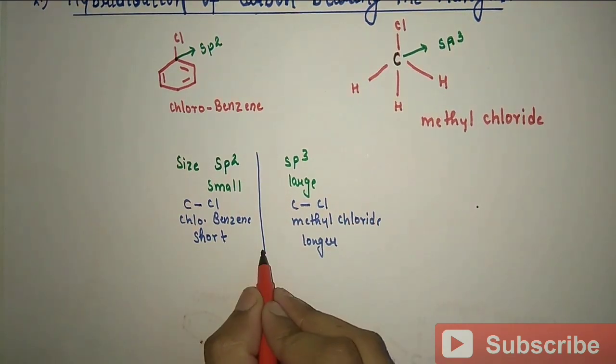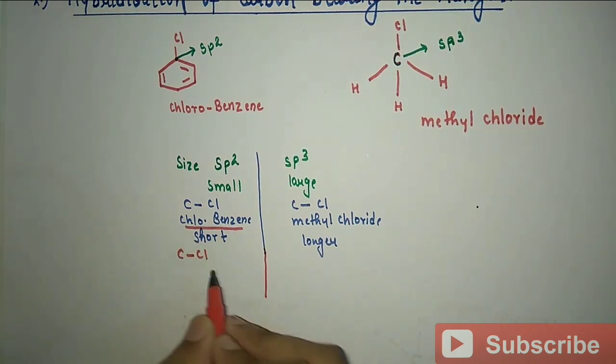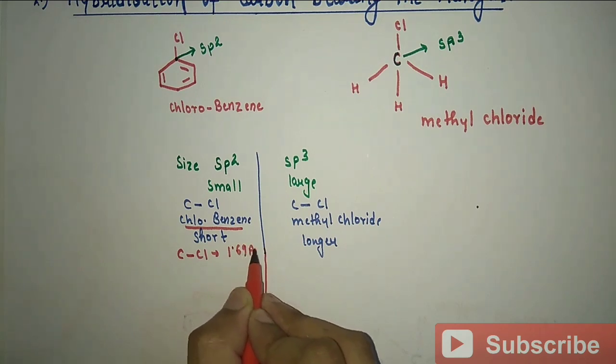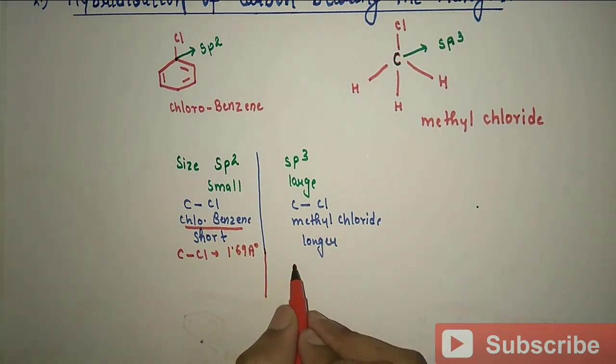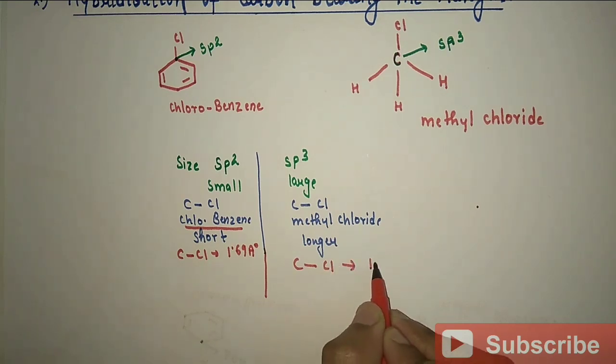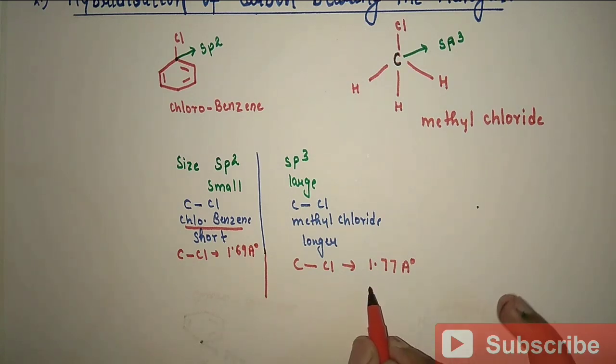The bond length of the C-Cl bond in chlorobenzene is about 1.69 Angstrom, and in case of methyl chloride the bond length of the C-Cl bond is 1.77 Angstrom. So we can clearly see that this bond length is larger than this.